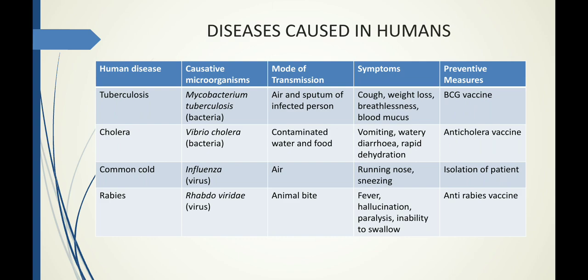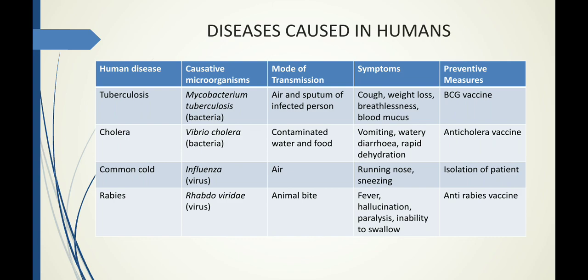So if the infected person either sneezes or coughs, the water droplets coming through the mouth of the infected person can cause tuberculosis to the healthy person. So what are the symptoms to identify if a person is suffering from TB? Continuous cough, loss of weight, breathlessness, that is can't breathe properly, and blood in the mucus. So whenever a person coughs and spits, there will be blood found in the mucus. The preventive measure is the vaccine given for tuberculosis, the BCG vaccine.